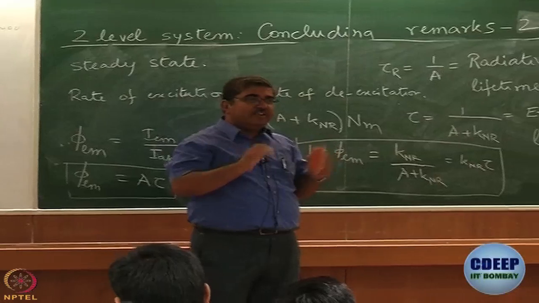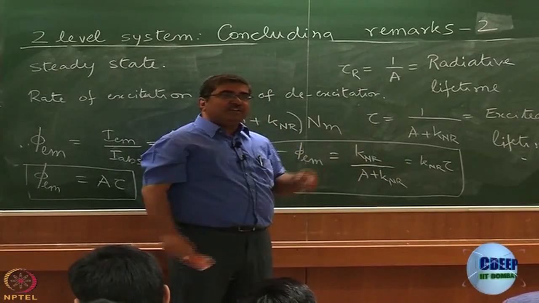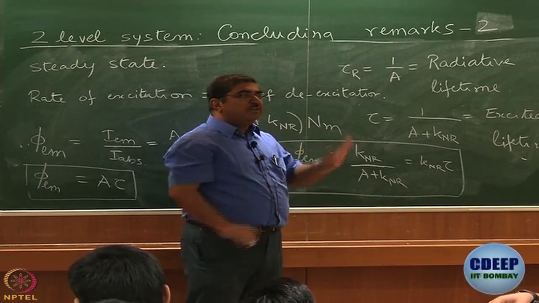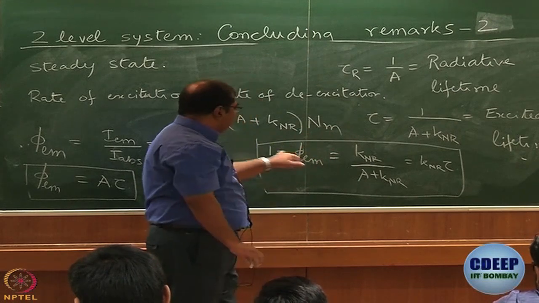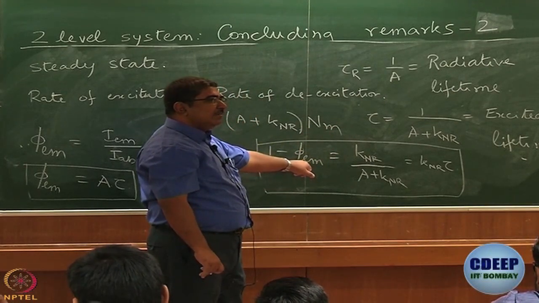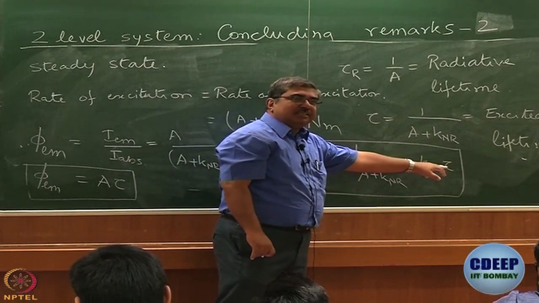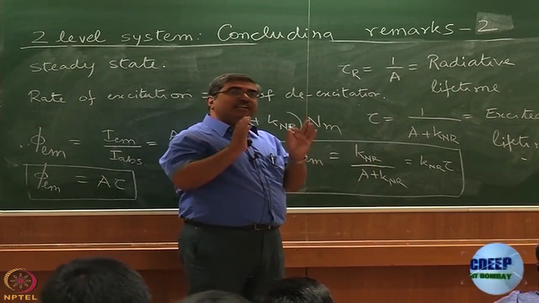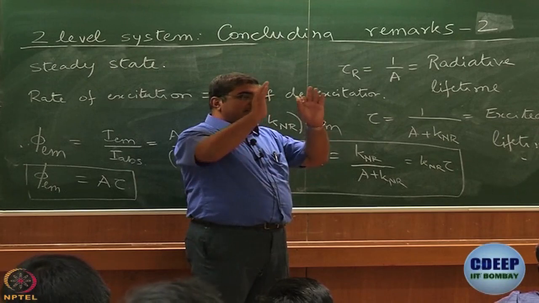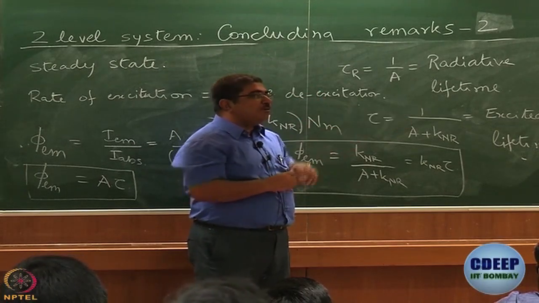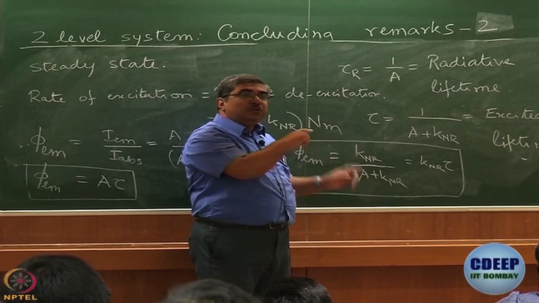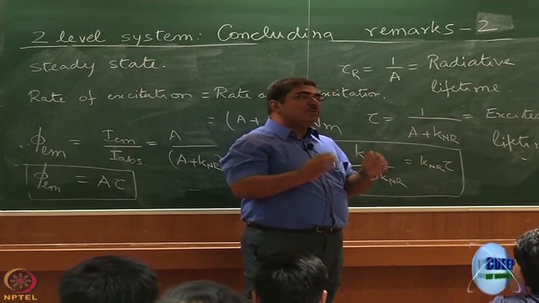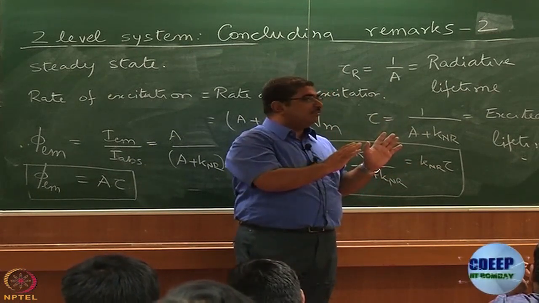Now see, you know how to determine emission quantum yield. You did that last evening. How do you measure lifetime? We'll discuss it very briefly when we talk about laser spectroscopy. But just believe me for now that it can be done experimentally. So you do these two experiments, a steady state emission experiment and you measure lifetime experimentally. What you can find out is the rate constant for the non-radiative process that depopulates the excited state. So if you are talking about photoisomerization, for example, I should be able to find out the rate constant for this photoisomerization process simply by doing a steady state experiment and measurement of lifetime.